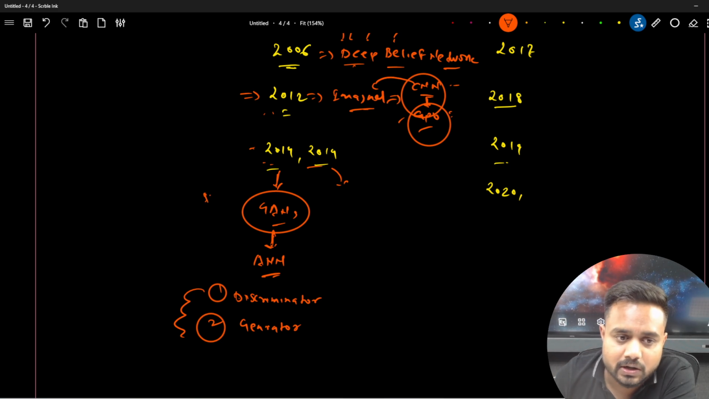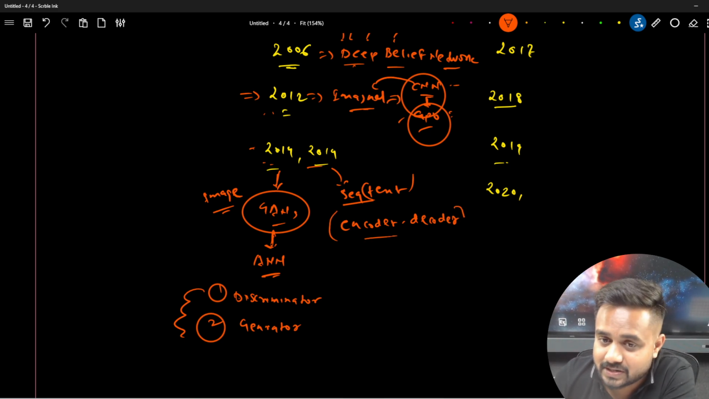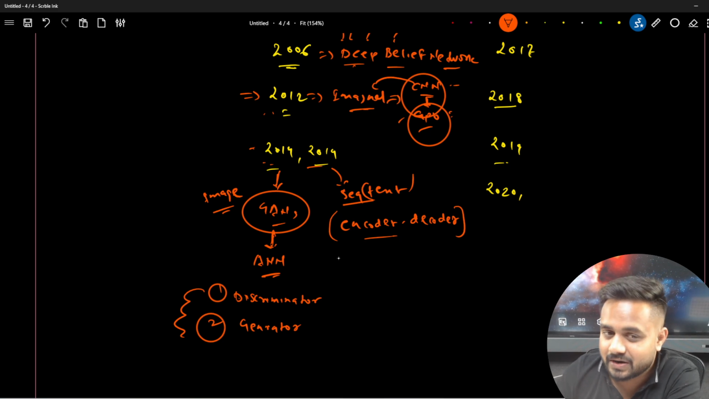In 2014, one more architecture came. This one was related to images, and now this is related to sequences, or text. The architecture name was the encoder and decoder, and this plays a very important role, guys, in the field of generative AI. In future you will get to know that, right?